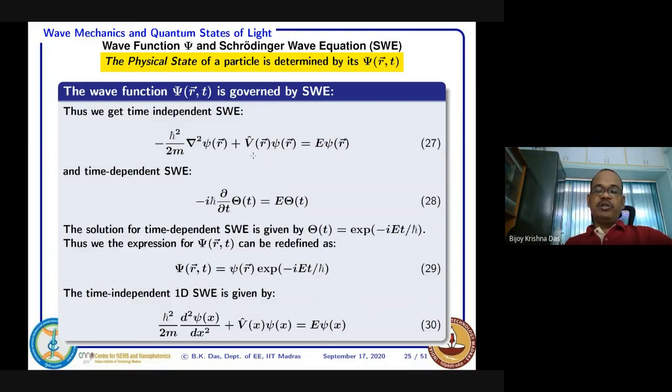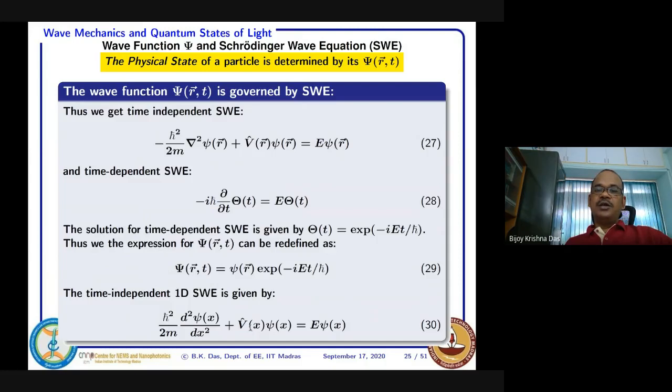In the Schrodinger wave equation the potential is also position dependent, and we consider it time independent. So psi of r, t can be expressed as shown in equation 29. In one dimension, where we restrict the motion of the quantum particle only to the x direction, we can write it like this, and the potential varies along the x direction.